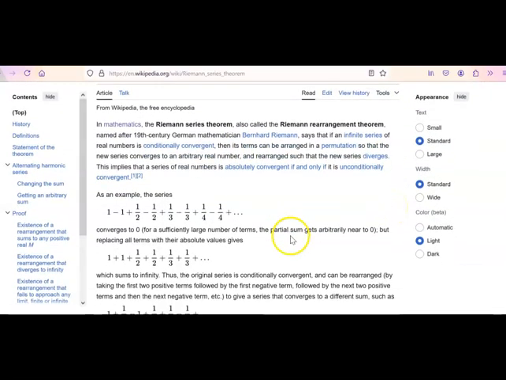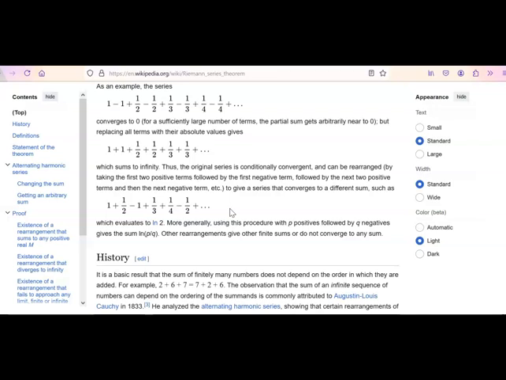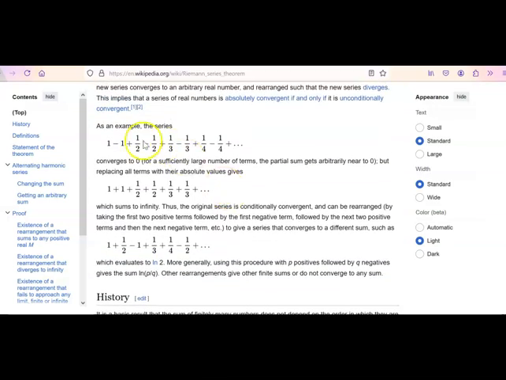So if we take an example, they had a really good example for natural log, right? So they're giving you this example series. They don't tell you, it says it converges to zero, right? So I have one, I'm going to subtract one. That's nothing. I'll add a half, I'll subtract a half. That's nothing. I'll add a third, I'll subtract a third. That's nothing. So it's very clear that this converges to zero, okay?